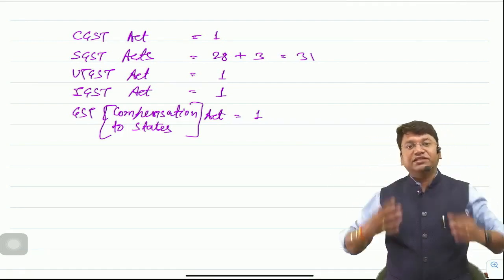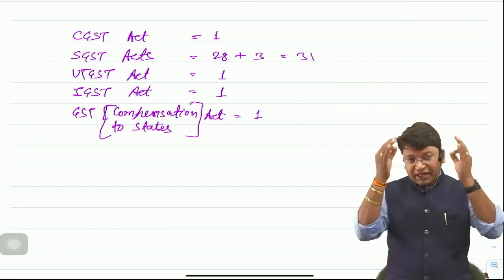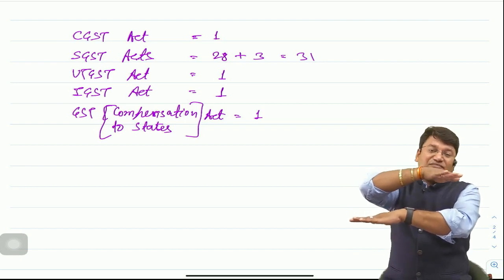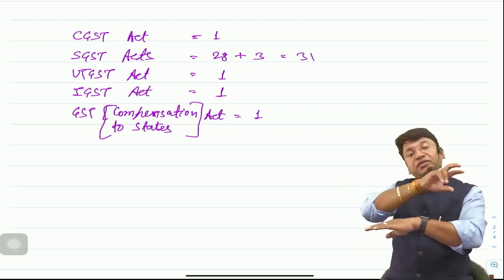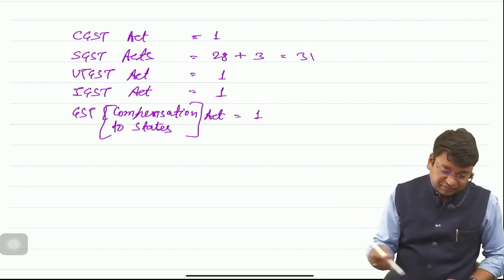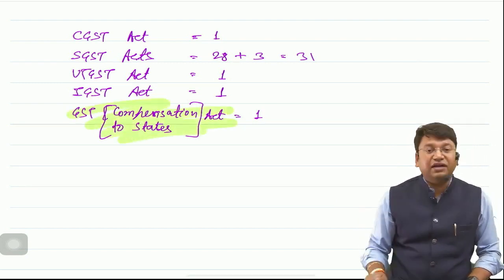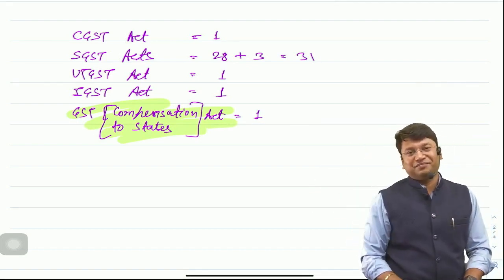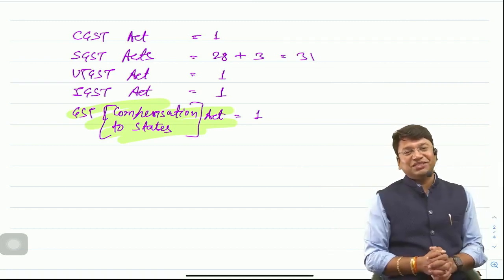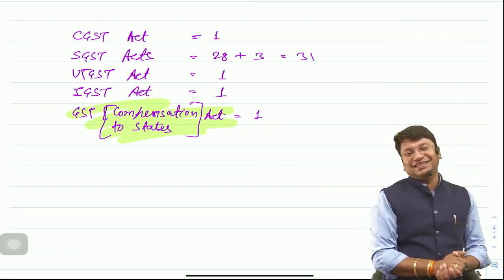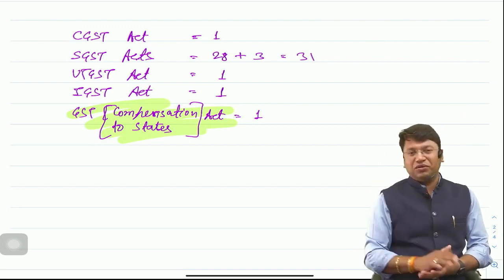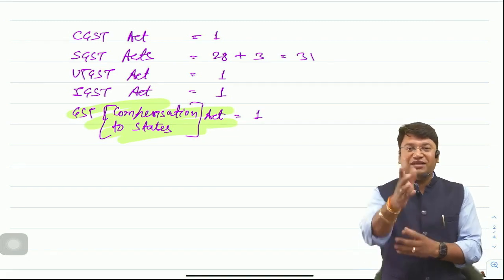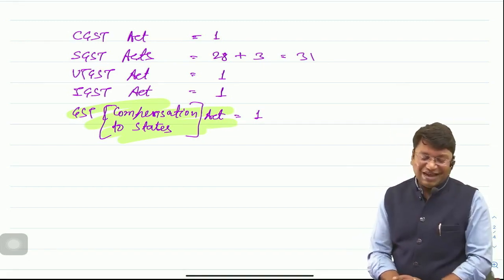And if any state government has lesser revenue under GST as compared to that 15-16 year plus 14% revenue, then out of this fund, that loss will be compensated and that fund will be transferred to the respective state government. And this new act, the GST Compensation to States Act, was framed. And sir, this is another tax which is charged on some goods, not on all goods. Yeah, no doubt this act is not in your syllabus, but yeah, I have given you the majority of the idea behind this act. I hope you got the entire point, sir.